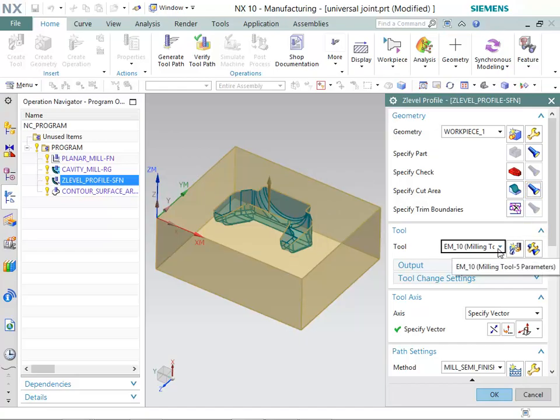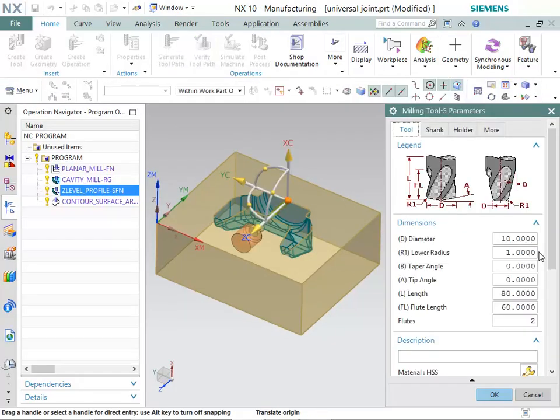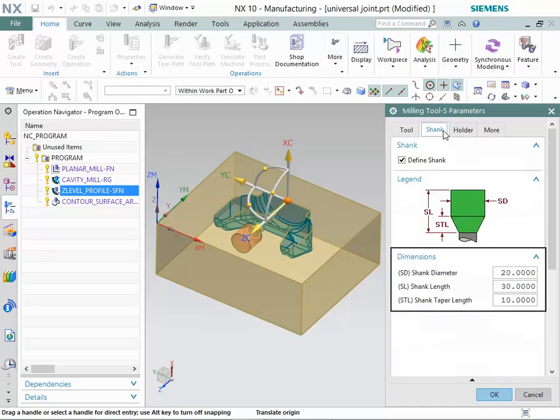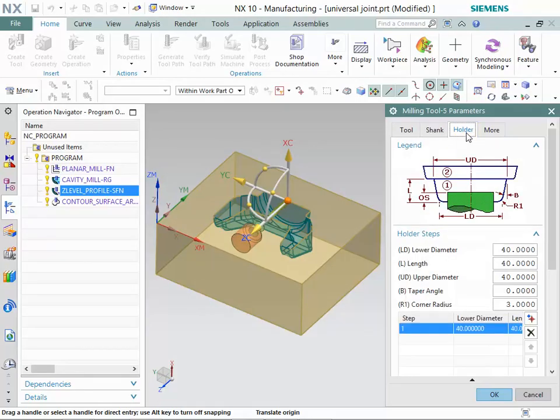Make sure that EM_10 milling tool is selected in Tool list. Now, click on the Edit or Display button. Make sure that these values are specified in Tool tab. Now, select the Shank tab. Make sure that these values are specified in Shank tab. Now, select the Holder tab. Make sure that these values are specified in Holder tab.